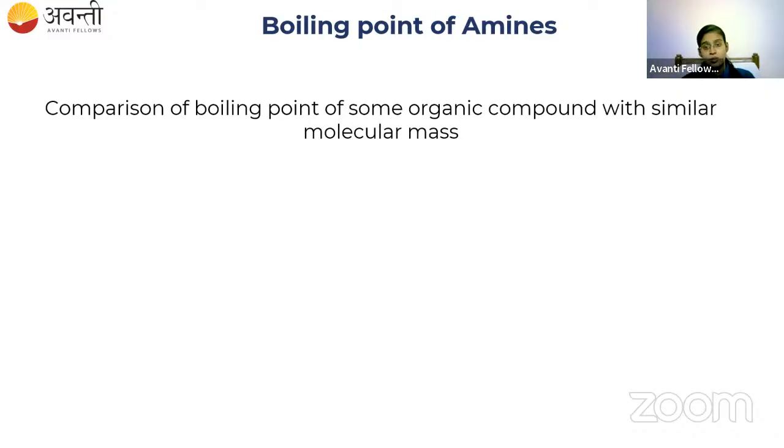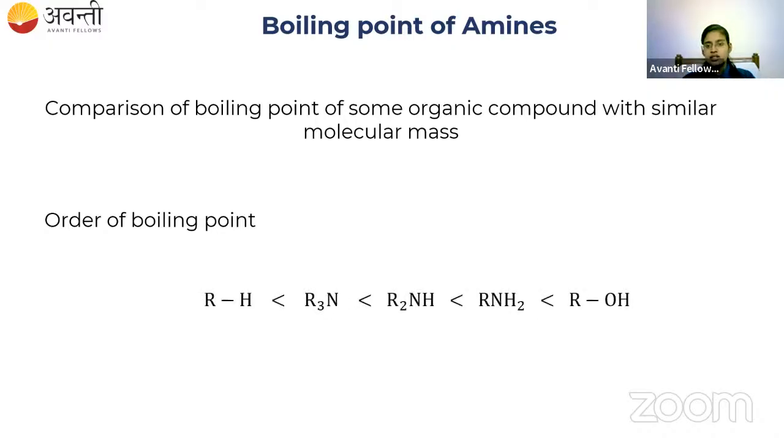I'm going to take alcohol, primary amine, secondary amine, tertiary amine, and hydrocarbon. Hydrocarbon means alkane, RH. This is the tertiary amine, this is the secondary amine, this is the primary amine, and here it is the alcohol.